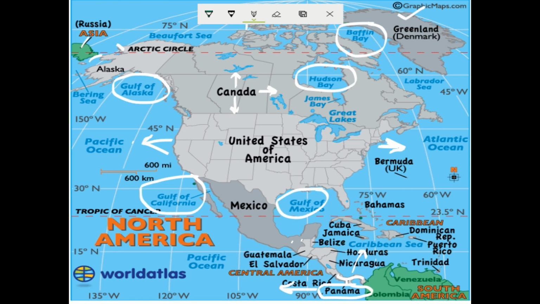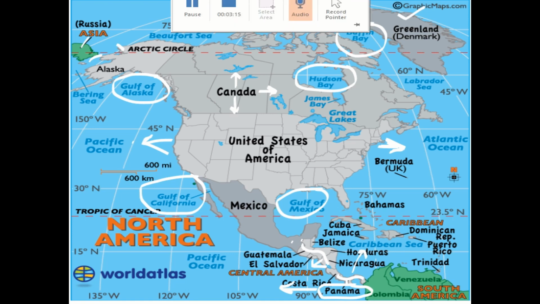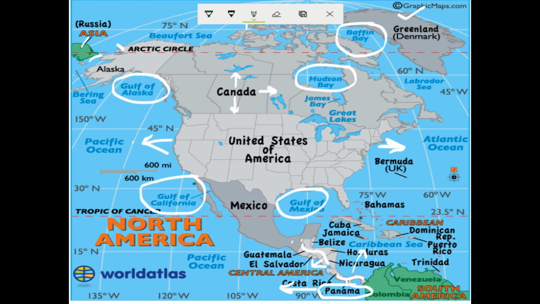The strip of land that lies to the south of North America is called Central America. So, this strip of land is known as Central America. The West Indies and the Cuba Islands are also found in the Caribbean Sea. So, this is our Cuba Island and this is our West Indies Island. So, this was all about the physical setting of North America. Now, let's talk about its extent.